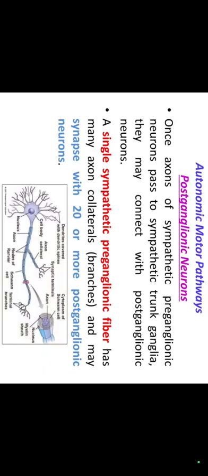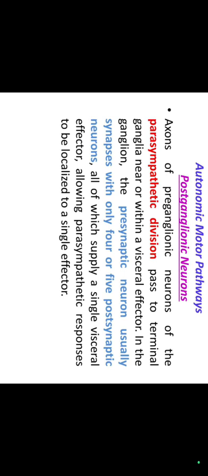Once axons of sympathetic preganglionic neurons pass to sympathetic trunk ganglia, they may connect to the postganglionic neuron. A single sympathetic preganglionic fiber has many axon collaterals and may synapse with two or more postganglionic neurons. Axons of postganglionic neurons of the parasympathetic division pass to terminal ganglia near or within the visceral effector. In these ganglia, the presynaptic neuron usually synapses with only four or five postsynaptic neurons, all of which supply a single visceral effector, allowing parasympathetic responses to be localized to the single effector.